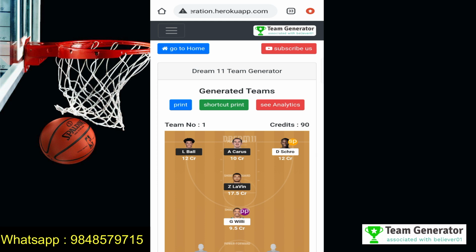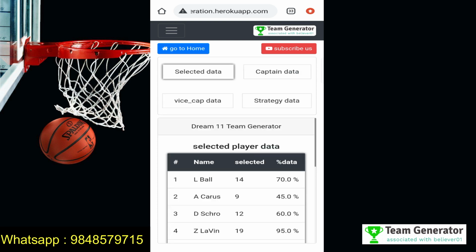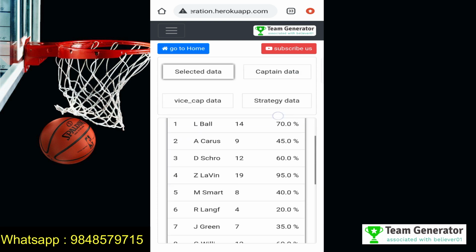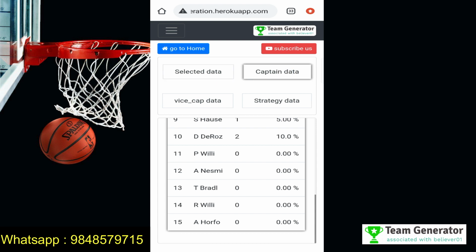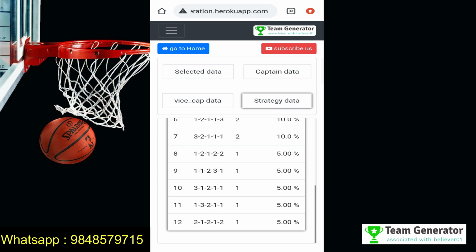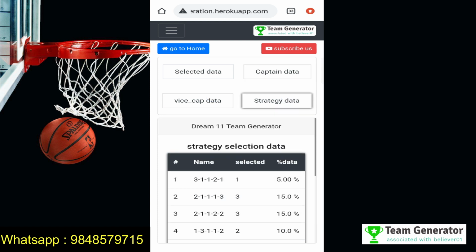So first of all, you can see you can print these teams into PDF format. You can select the shortcut form. You can also see the analytics of the created teams. You can see all these analytics of how many teams a player is selected for captain, how many times a player is selected for vice captain, and what are the strategies that are available.